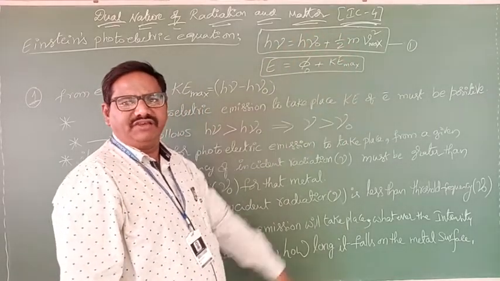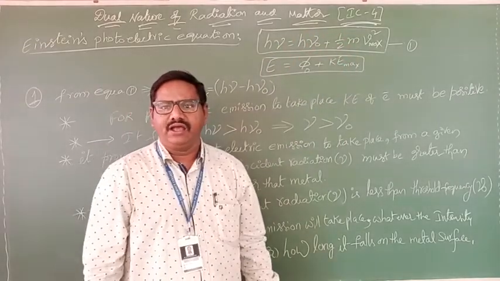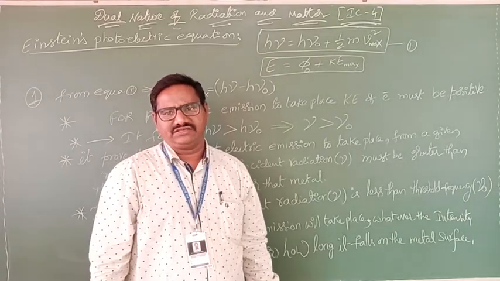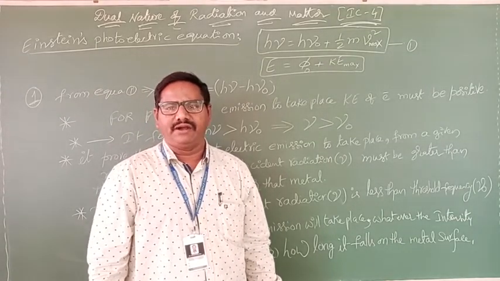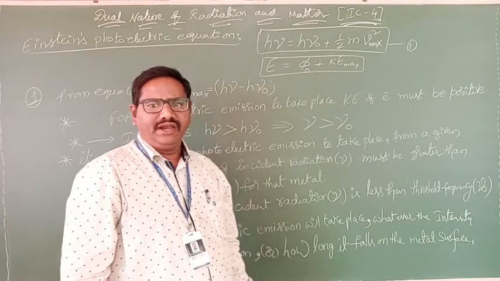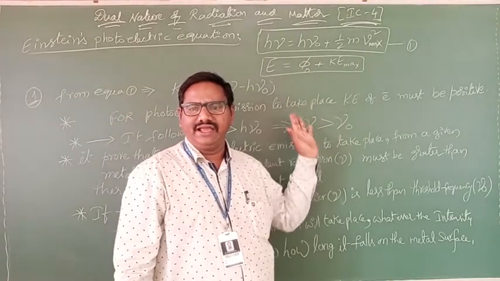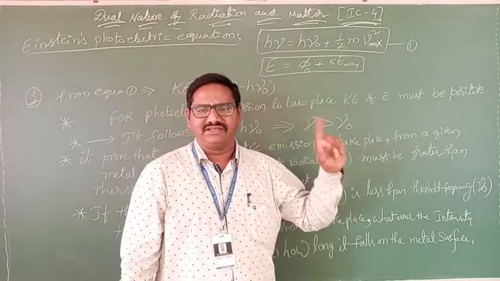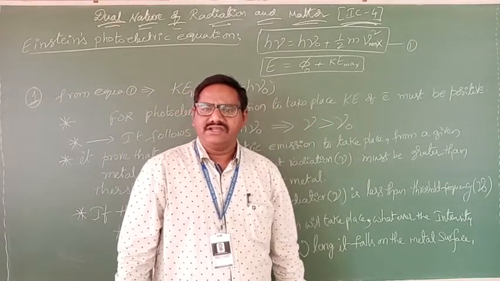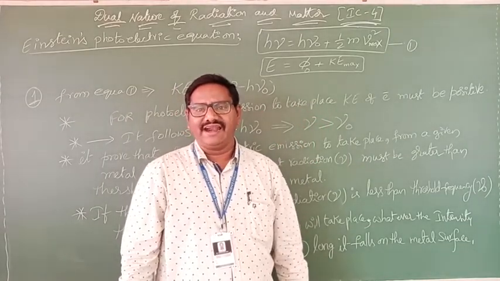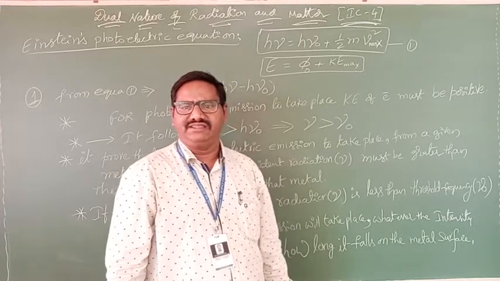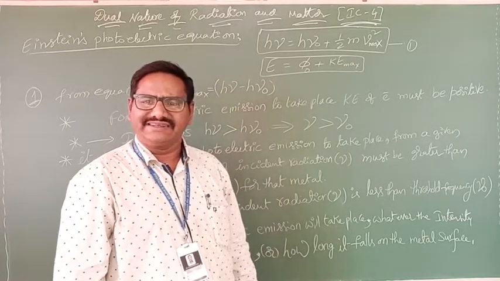By using this equation, we can verify the laws, or simply the experimental observations. We already discussed one small point related to that: if the incident frequency is greater than the threshold frequency, then only the photoelectric effect takes place.